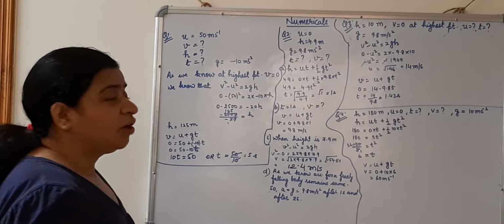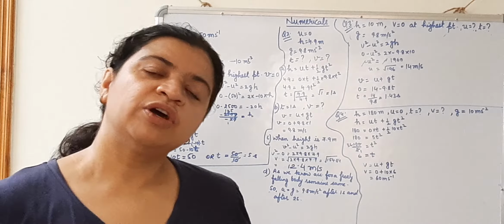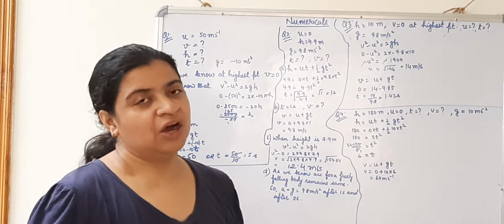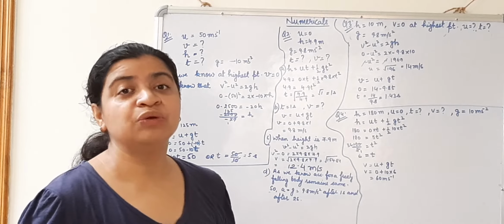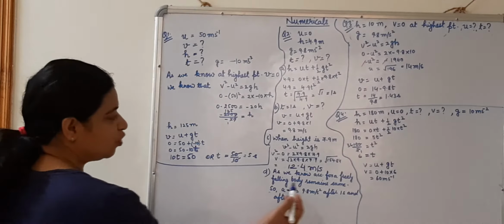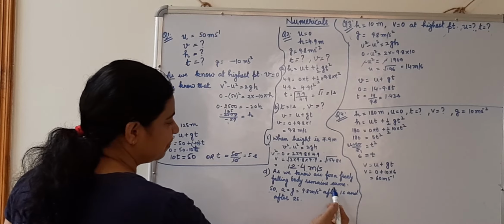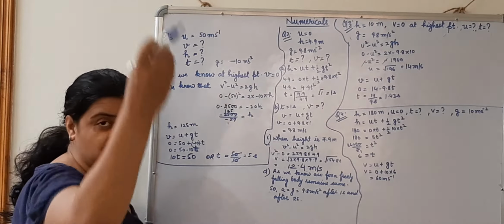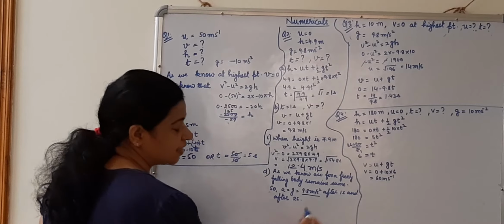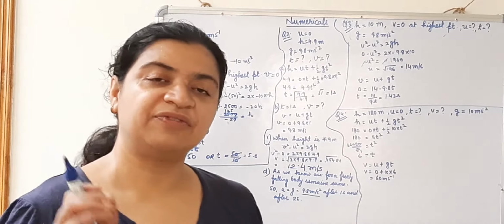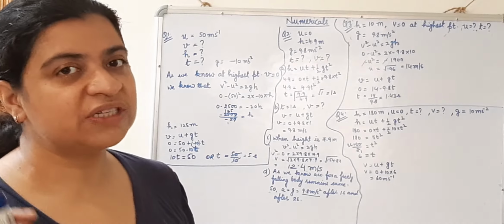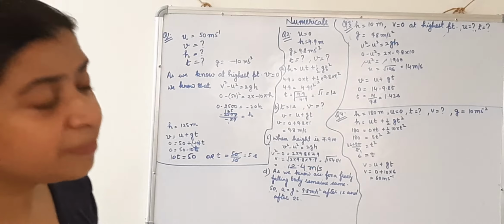Now, what will be its acceleration? The fourth part was what will be its acceleration at the end of 1 second and 2 seconds. We know that an object comes down at a uniform rate of 9.8 meter per second. According to a free falling body, acceleration for a freely falling body remains the same. So a is equal to g is equal to 9.8. Always its acceleration, whether after 1 second, 2 seconds, 3 seconds, or 4 seconds, is going to be constant, that is 9.8 meter per second square.